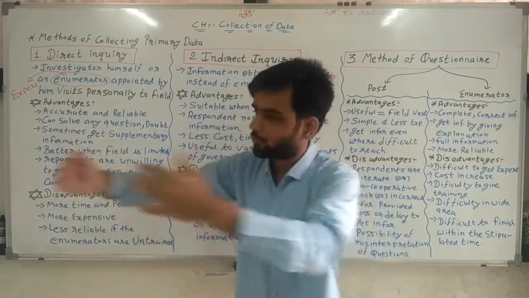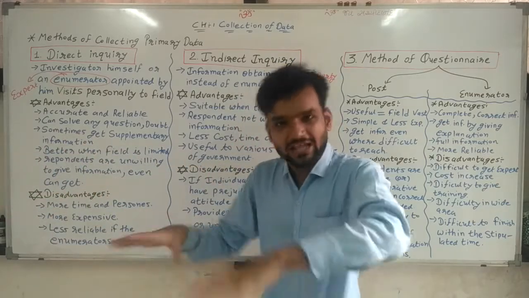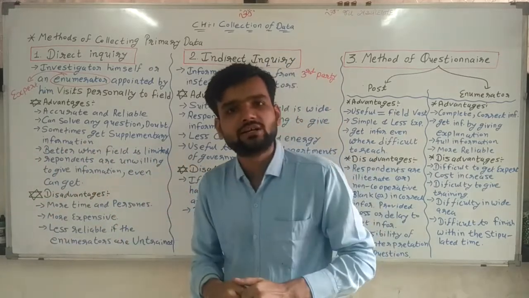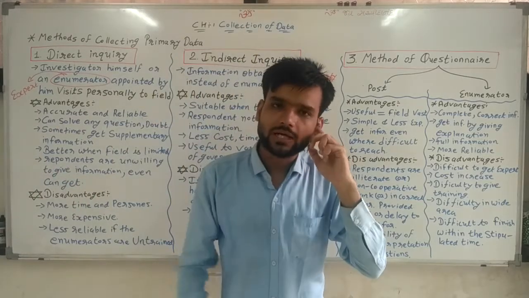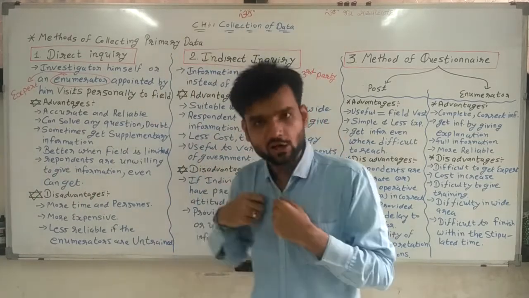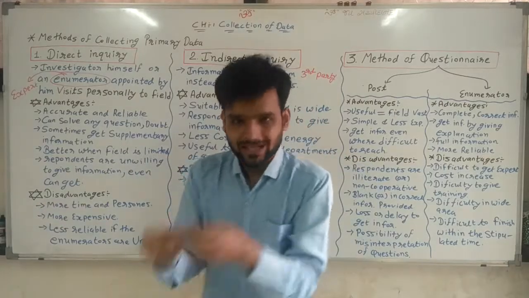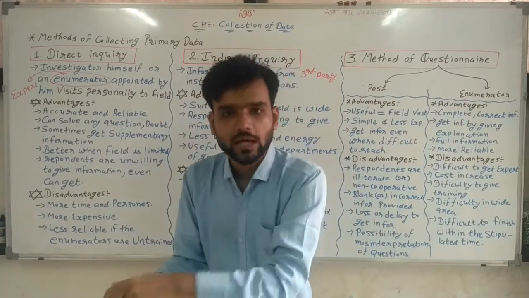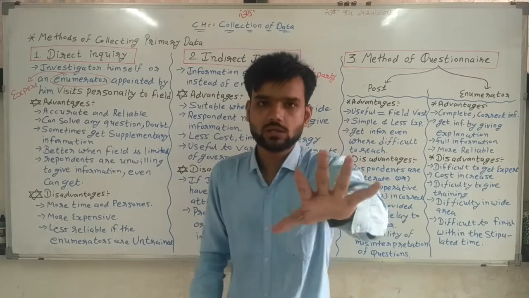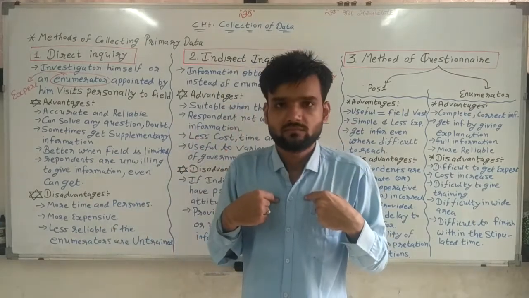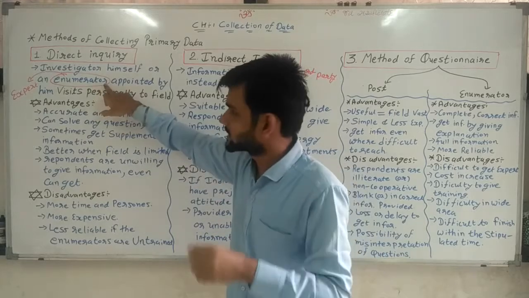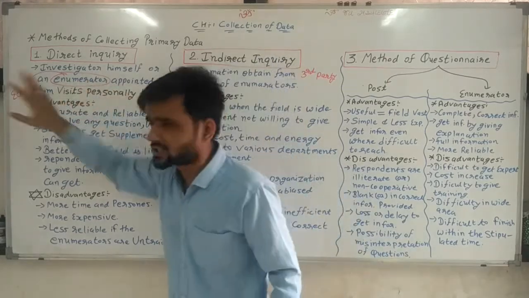For that I am appointing persons, and those persons are experts to collect the data, and I give them the work: go and collect data. For that, I have to give remuneration to them, I have to give money, I have to give salary to them. But they are working on behalf of me. This word is somewhat hard, so you can use expert also.